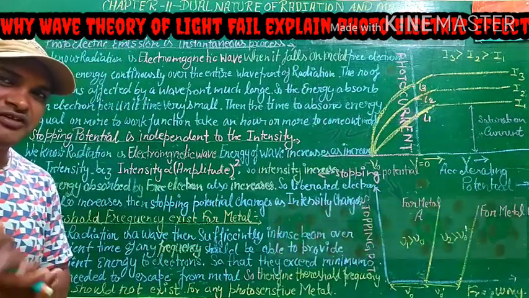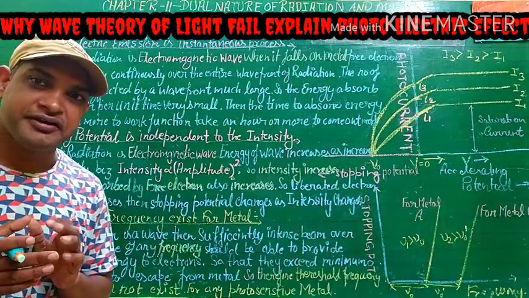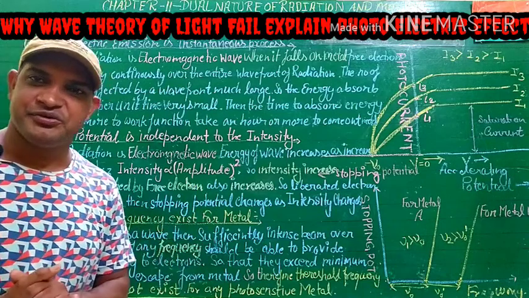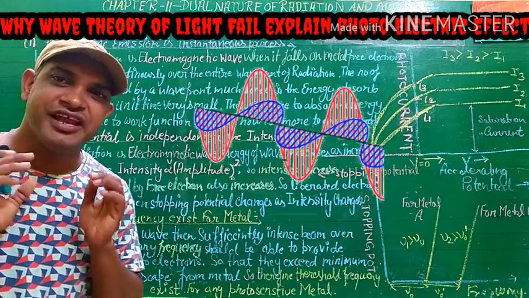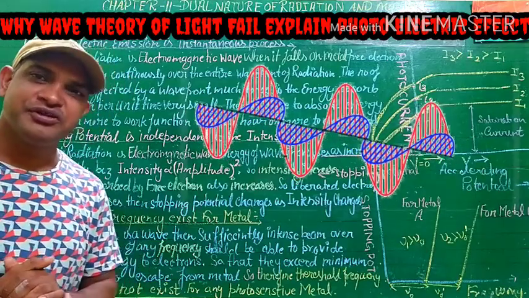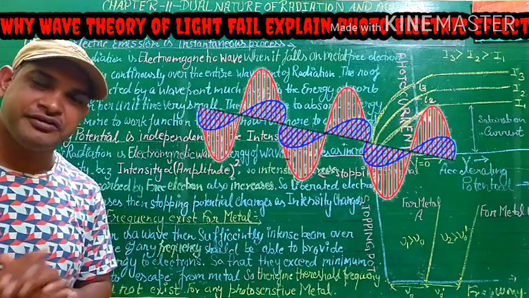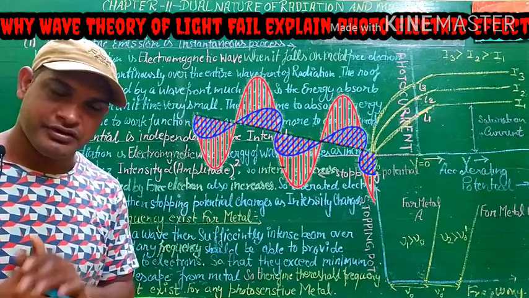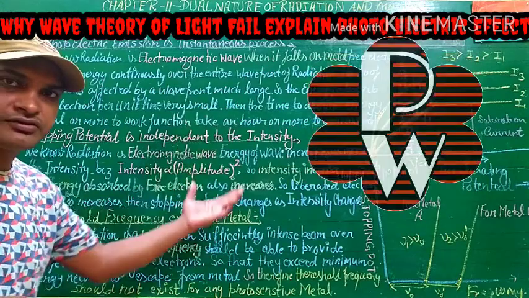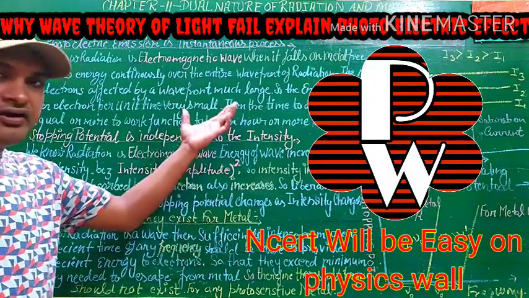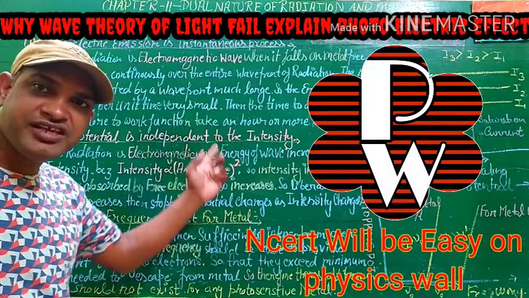Students, if anyone asks you what is the nature of radiation, you will not fail either. You answer, the nature of radiation is electromagnetic wave, because in your chapter 8 you read first that the nature of light is electromagnetic wave. So students, in this lecture we write on Physics Wall in very easy language.